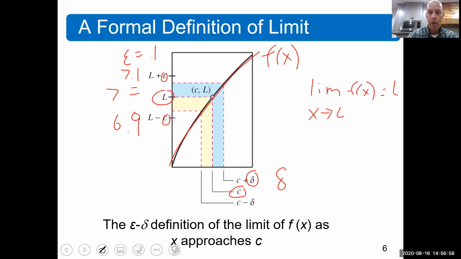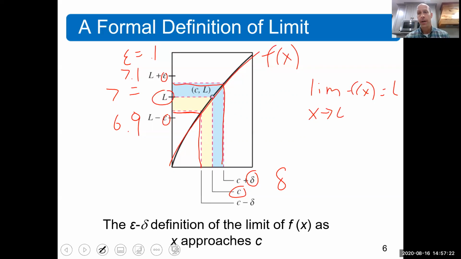I'm not telling you the value because I don't know anything about the function, but notice if I take the lower extreme of that delta, it's above the lower extreme for L minus epsilon. If I was at the upper extreme, again I am still within epsilon away from L. So that's the key idea.